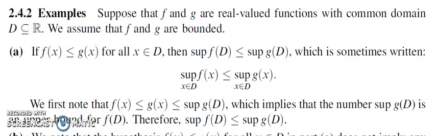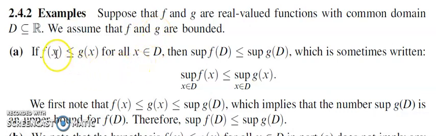So we have already proved that the ordering of real numbers is compatible with the supremum properties. Now can we say something about the ordering of functions? So let's say f and g are two real valued functions defined on some set D, a subset of R. Both f and g are bounded, which means the range sets of f and g are bounded.